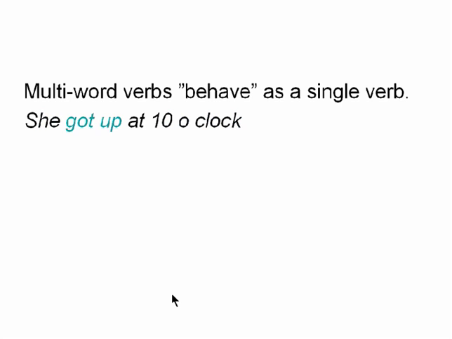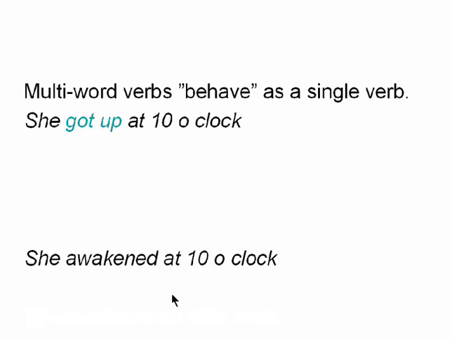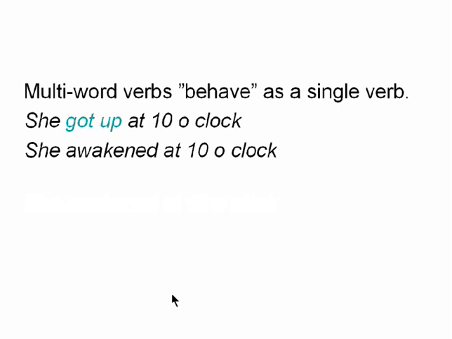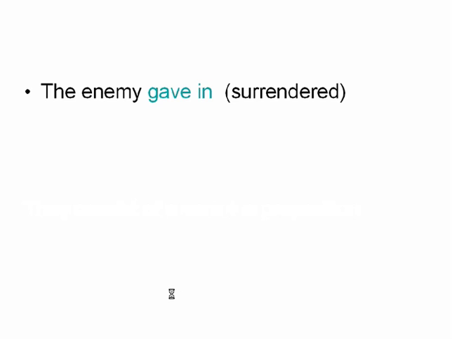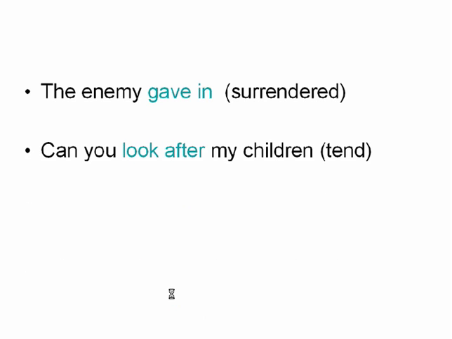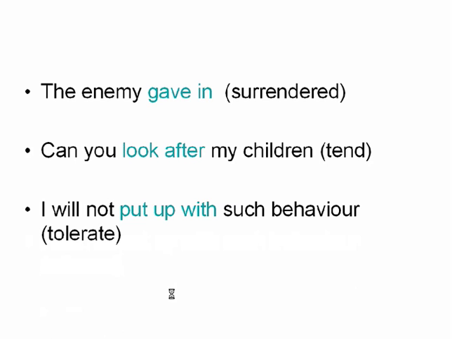So for example, "she got up at 10 o'clock", you could say "she awakened". And here it consists of a verb and a preposition. And here are some more examples. "The enemy gave in" means "surrendered". "Can you look after my children?" "Can you tend my children?" And "I will not put up with", "I will not tolerate such behavior."